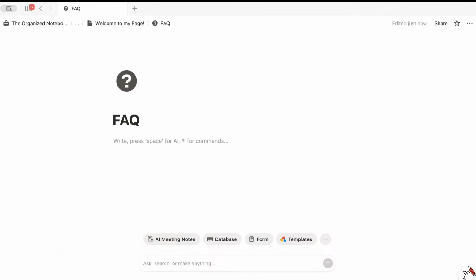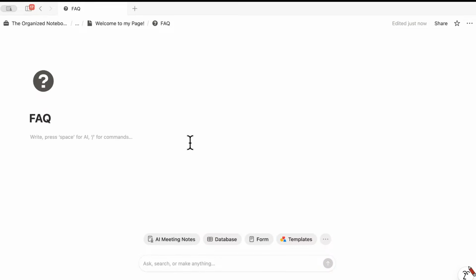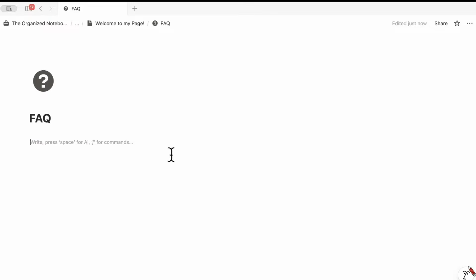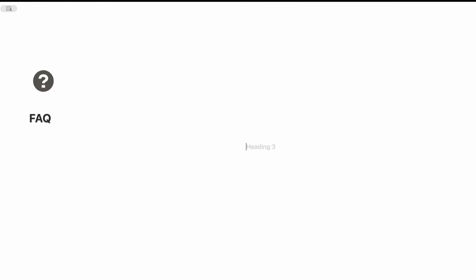And then we can go ahead and click the 3 dots here, small text, full width again, and then /column to create 2 columns. And on this one, we can do /heading 3, frequently asked questions, /divider. And let's say some people want to know, how do you duplicate a template?